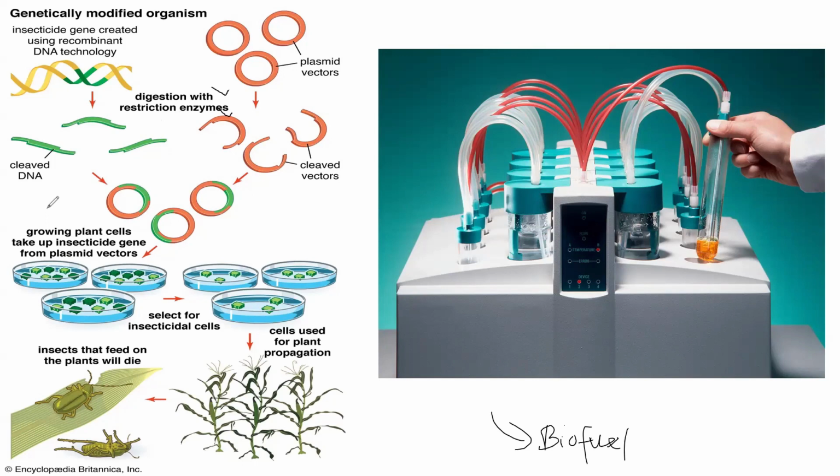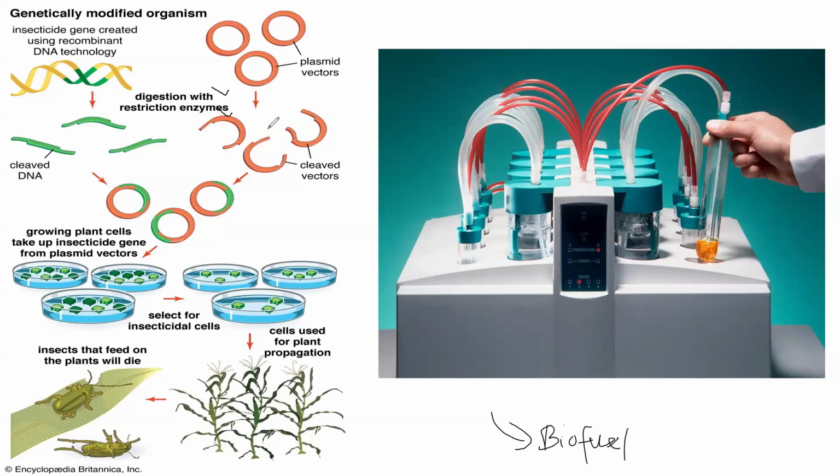into plant cells, where the gene of interest is an insecticide protein. So you want to produce a protein in plants that can prevent insect attack. So first, you get the gene. After you identify the gene from the DNA, you digest the gene using restriction enzymes. And then you get your vector, using the same vector.